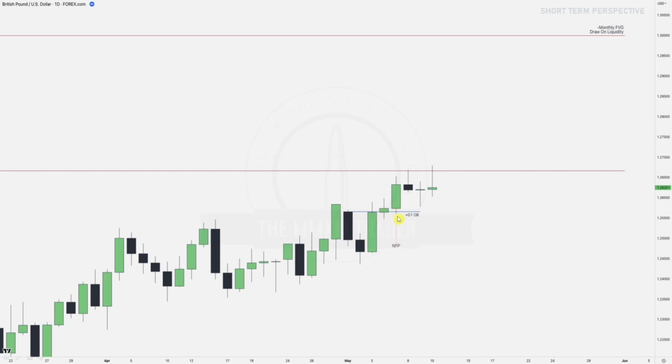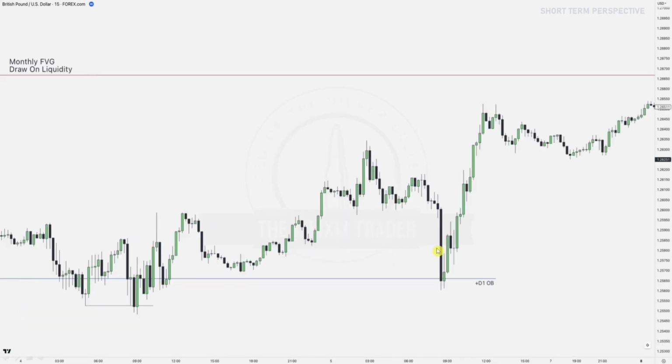That high impact news release. And then we zoom into the 15-minute time frame. So over here, where is the market at prior to that NFP news release? It is in a premium when we are bullish, so it's likely to reverse, right? Then there are failure swings below us too. We've got these failure swings down here.